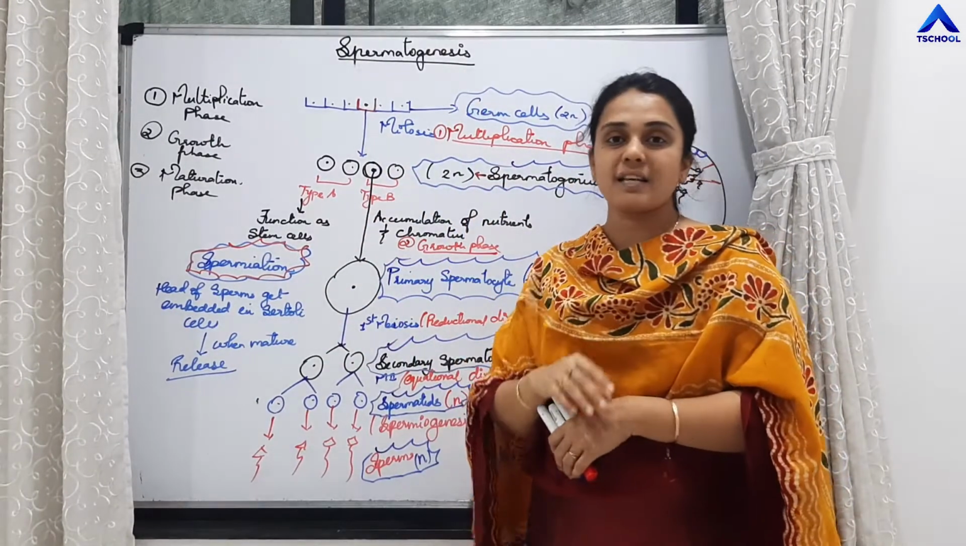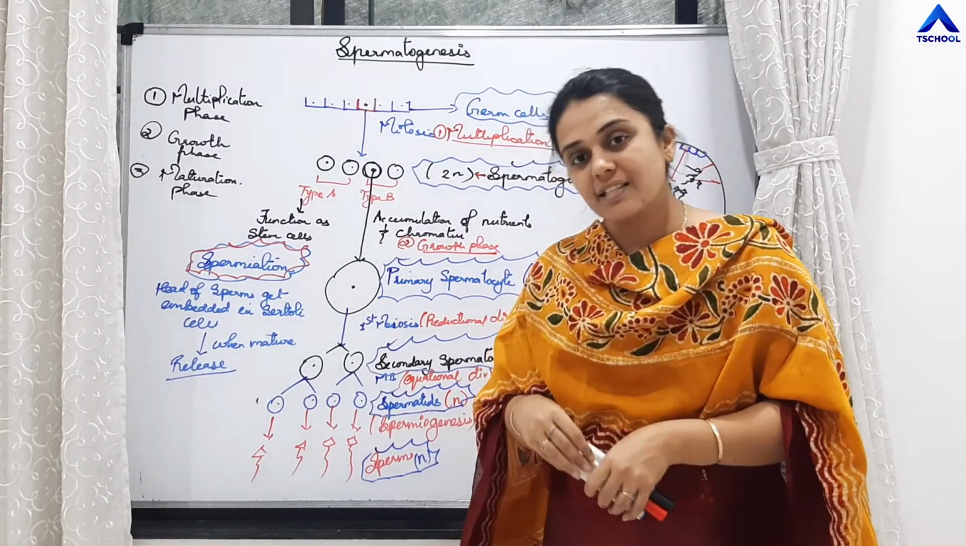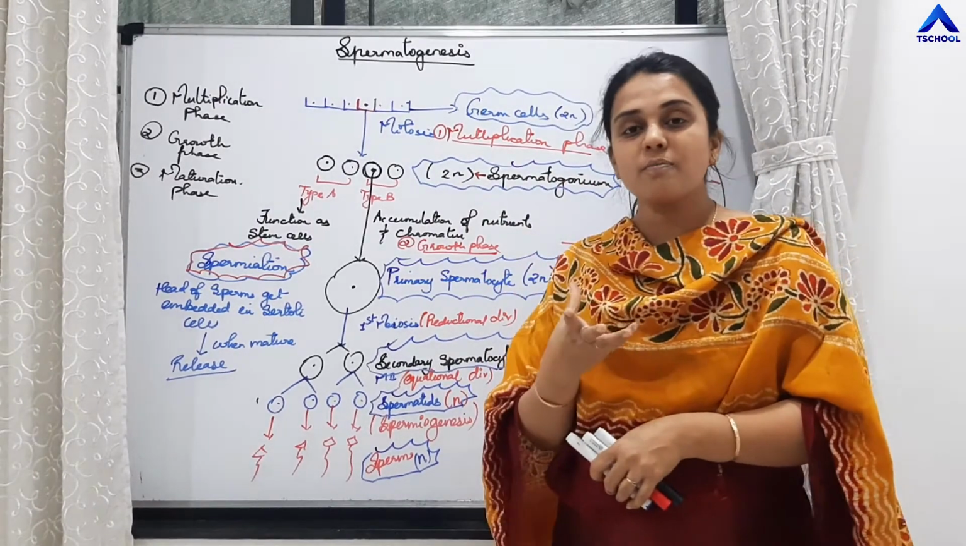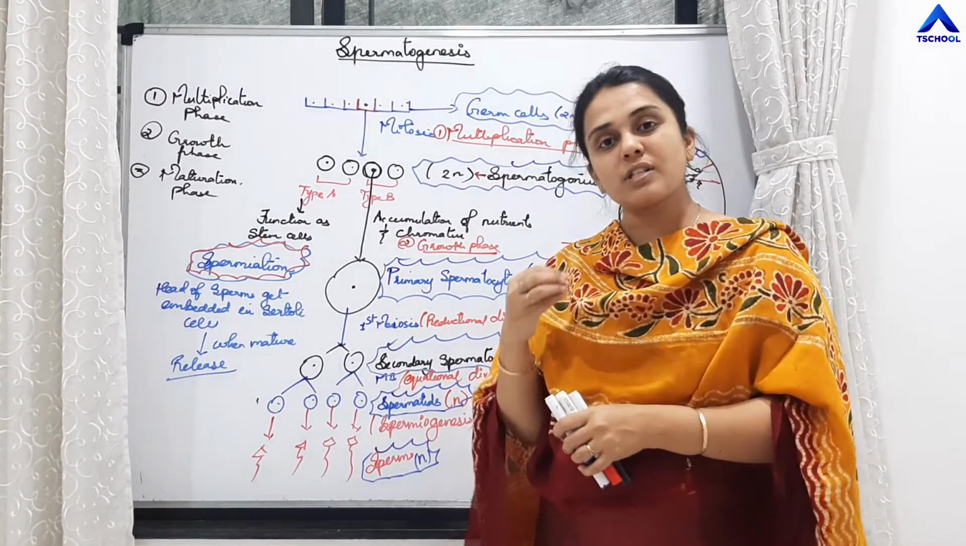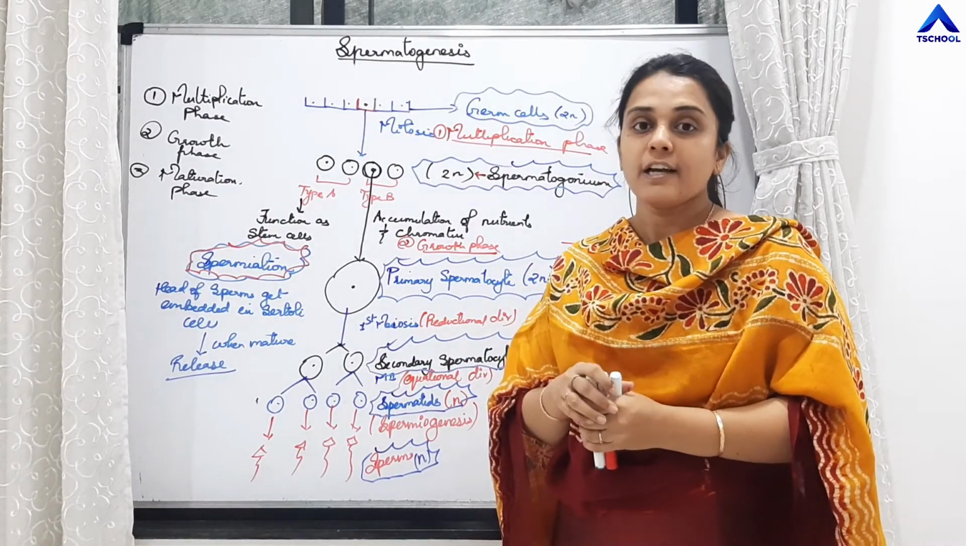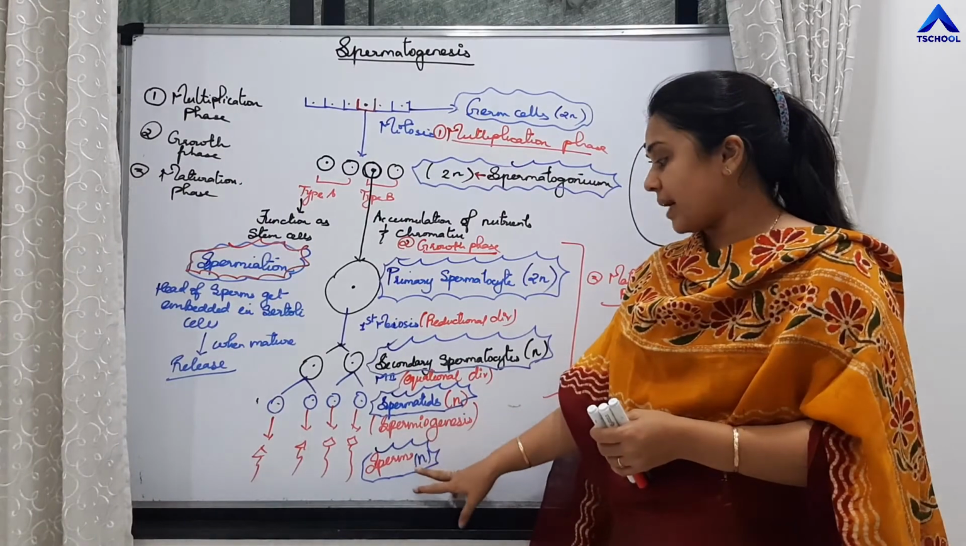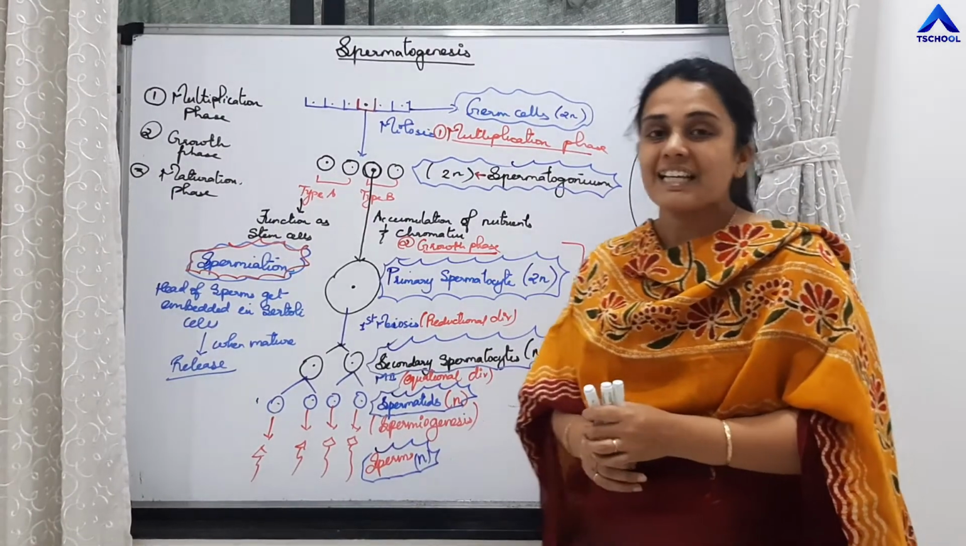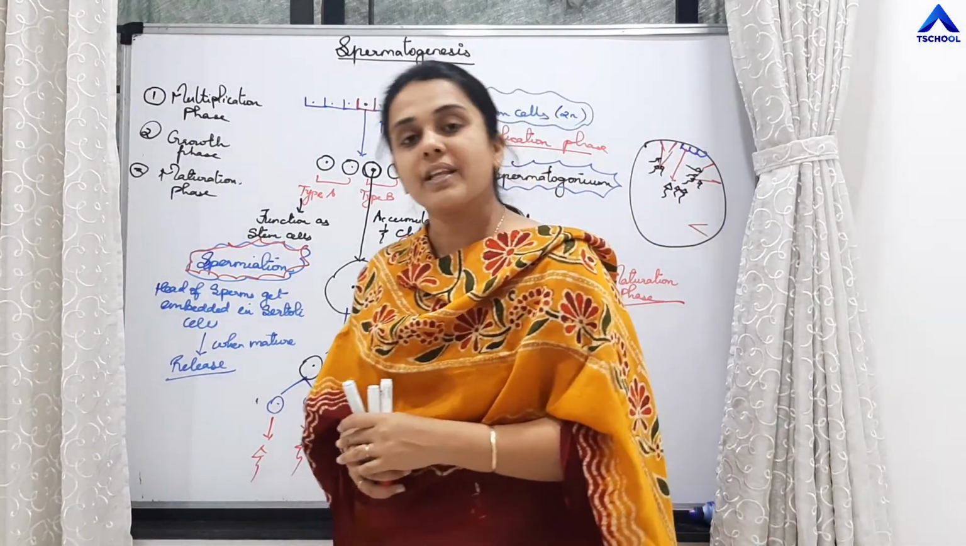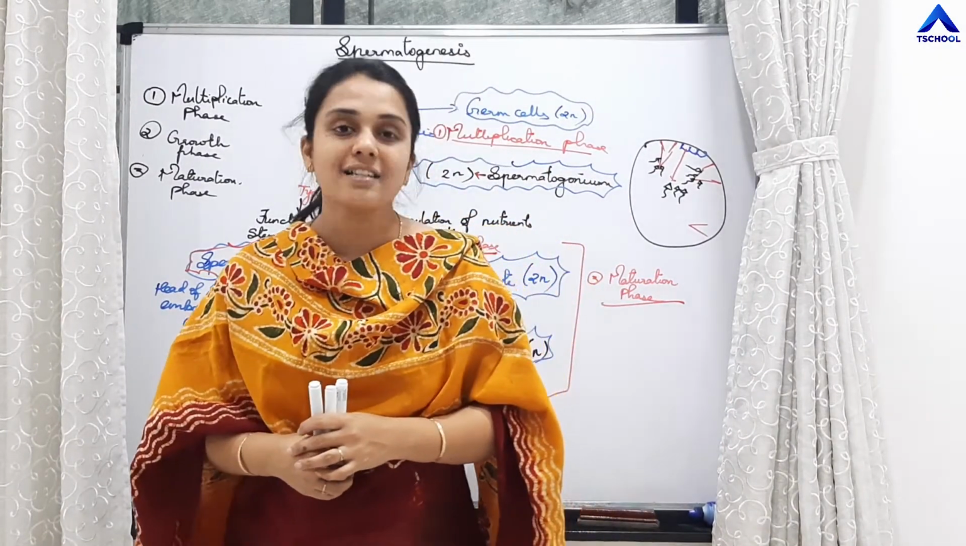That is the third step of spermatogenesis. So finally the sperms are ready, and those are released from the seminiferous tubules. But what are the changes that happen when the spermatid gets converted into sperms, and what is the structure of the sperm? That we are going to study in our next video lecture.